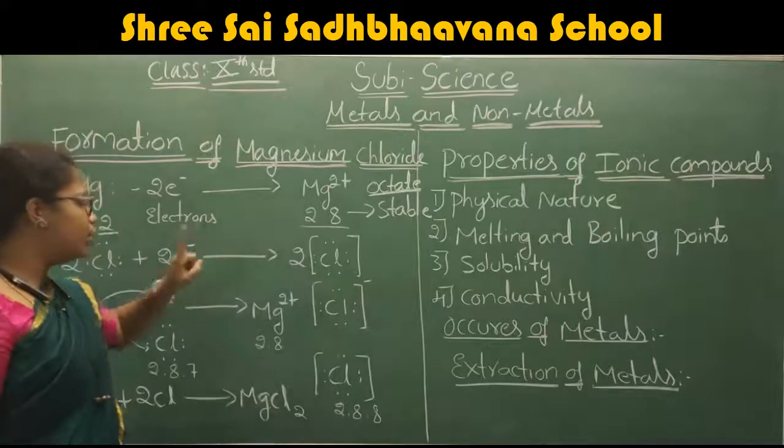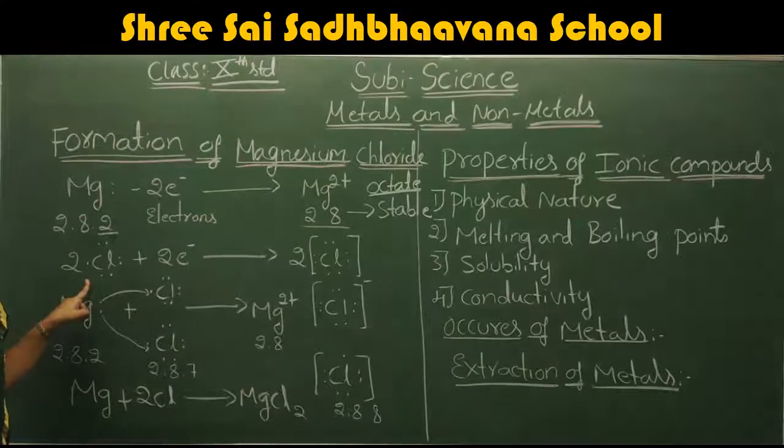Okay, this magnesium is going to react with chlorine, right? Here magnesium is the metal and chlorine is the non-metal. The metal and the non-metal react with each other to form the ionic compound. Now let us look at chlorine.